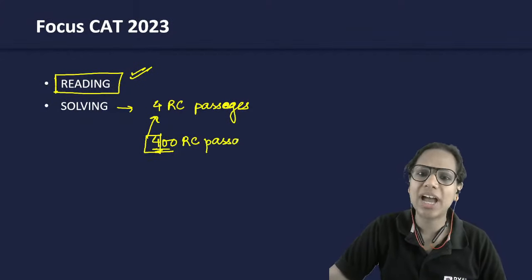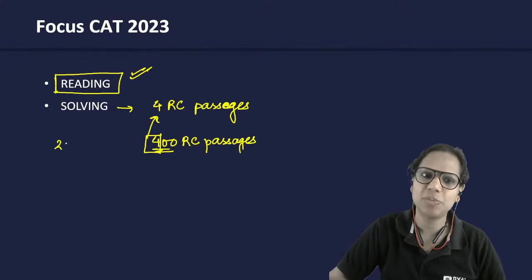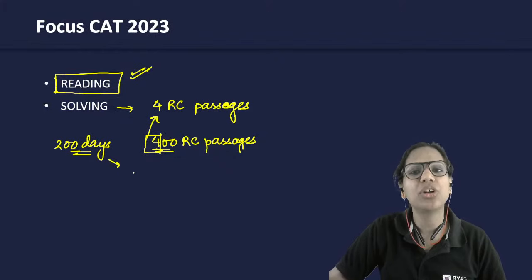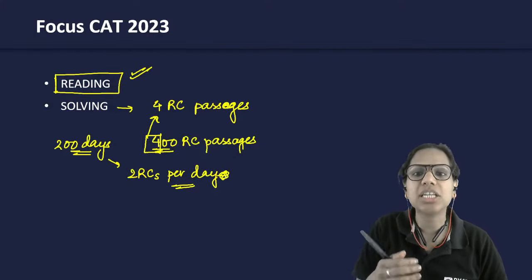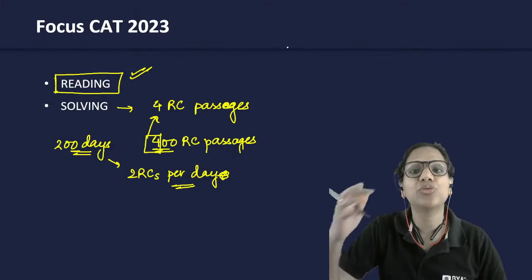Roughly speaking, you have 200 days left. Roughly speaking, 200 days हैं आपके पास. So even if you attempt on an average 2 RCs per day, you're sorted. 2 RCs per day. Now, of course, in the beginning, let's say you may attempt 1 RC per day because